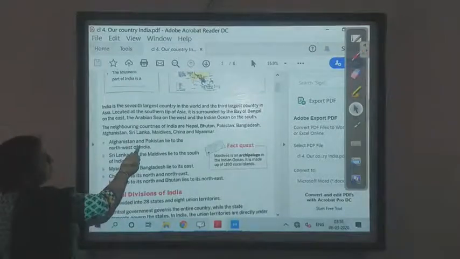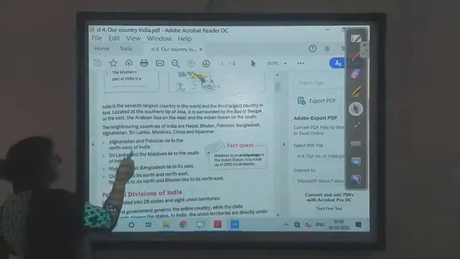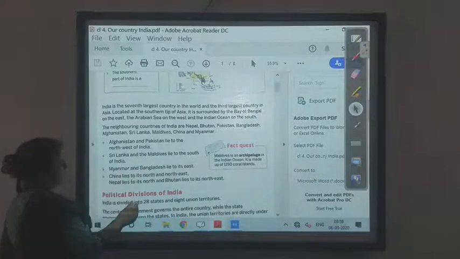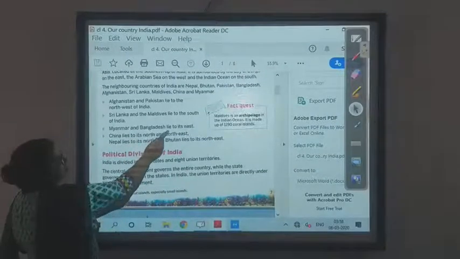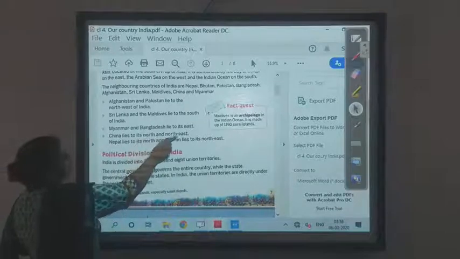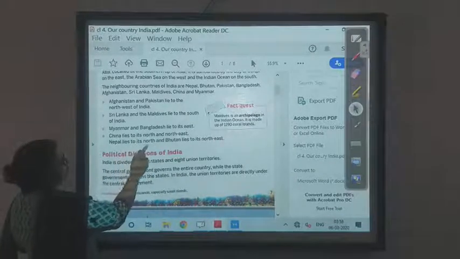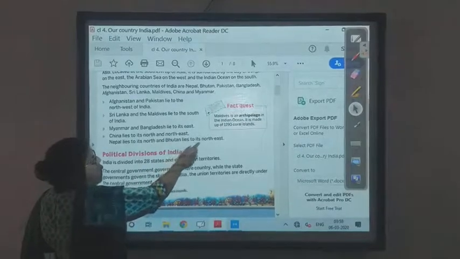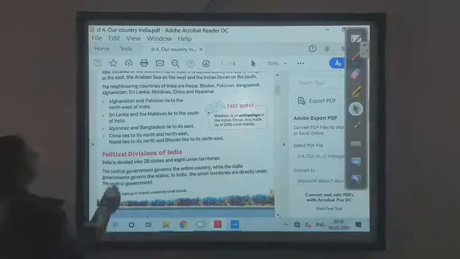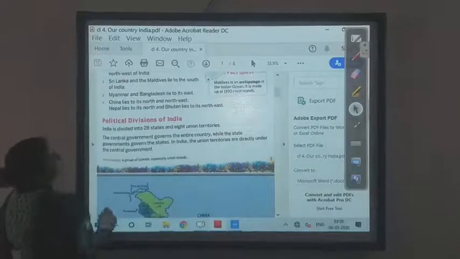Afghanistan and Pakistan lie to the northwest of India. Sri Lanka and Maldives lie to the south of India. Myanmar and Bangladesh lie to its east. China lies to its north and northeast. Nepal lies to its north and Bhutan lies to its northeast. So children, this portion is important, so you all can write it down and learn it nicely.